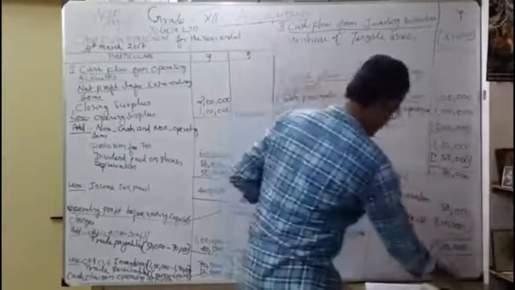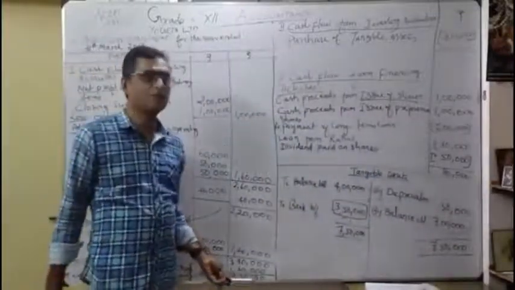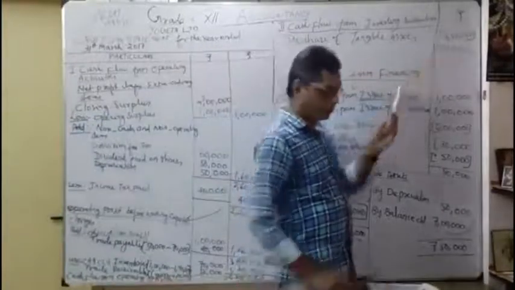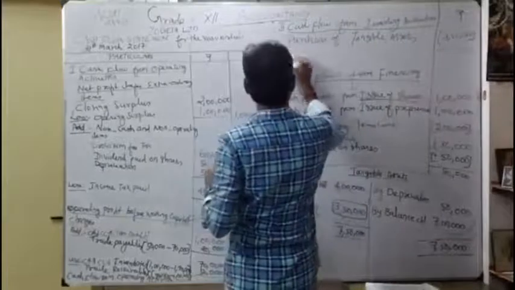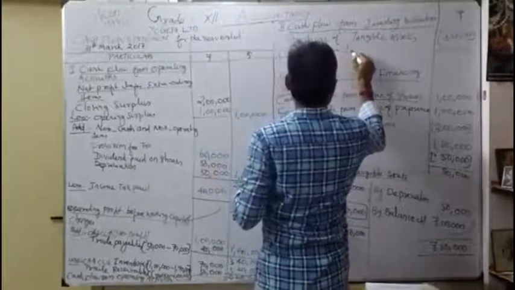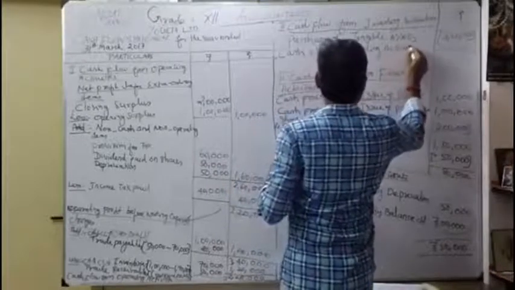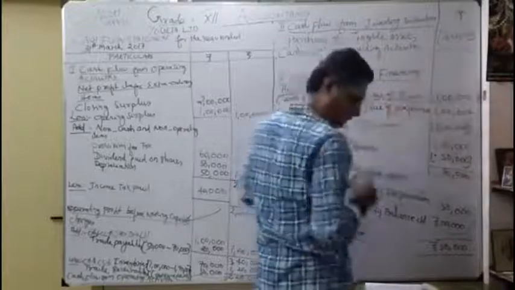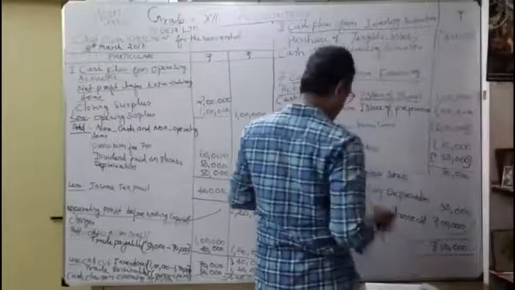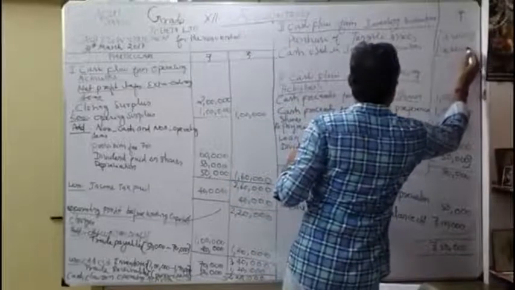So what is the next one? You understood now? For operating activities it becomes 2,20,000. Our investment activity, 3,50,000 cash outflow. So going to write here cash used in investing activities. Okay. So how to write? That is very important. So only one amount again. Answer is within the bracket, 3,50,000.